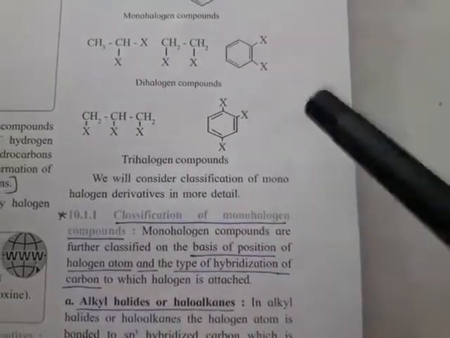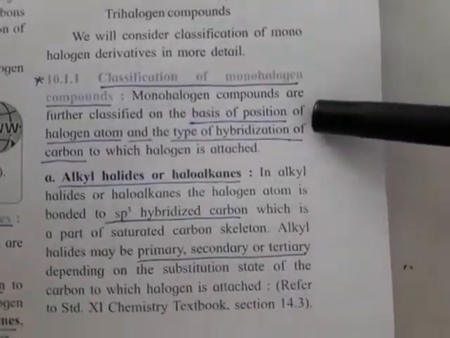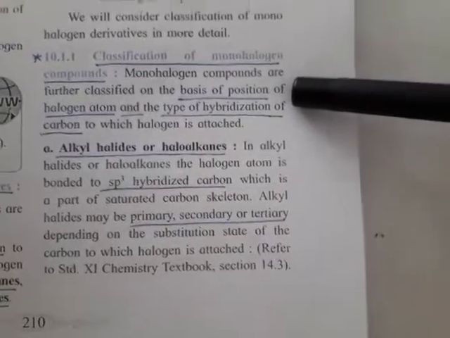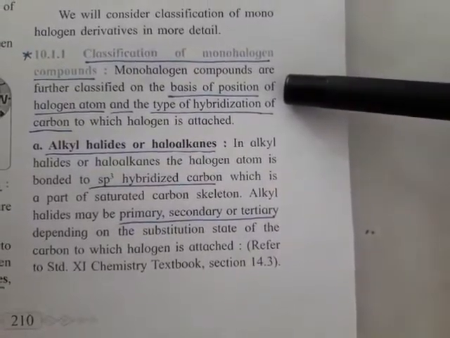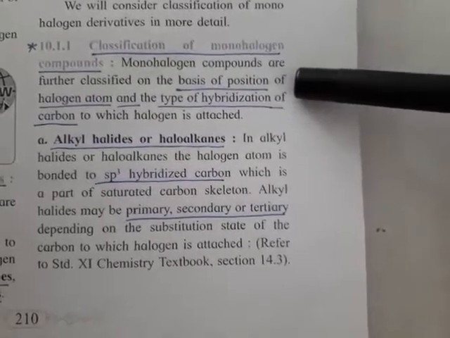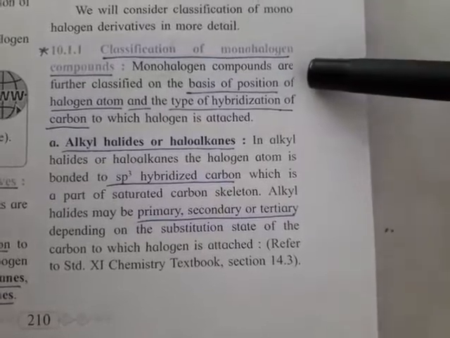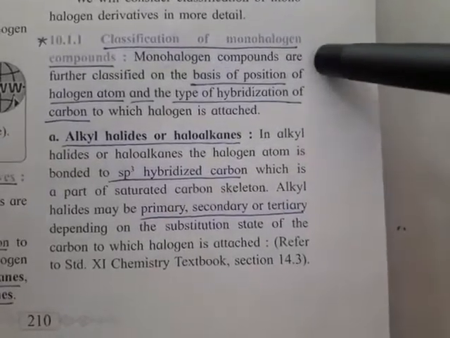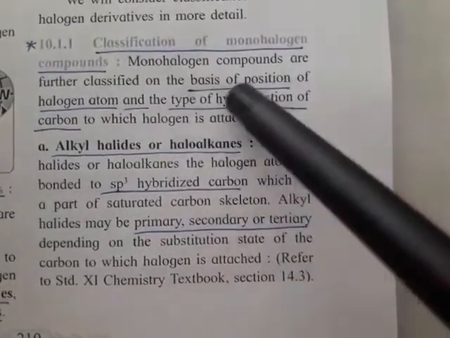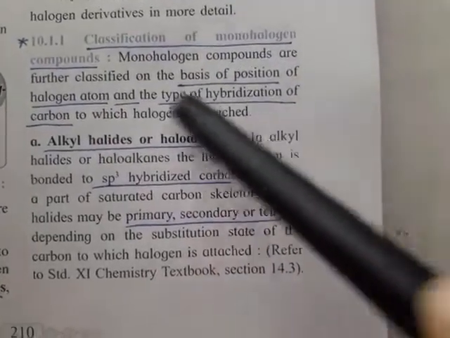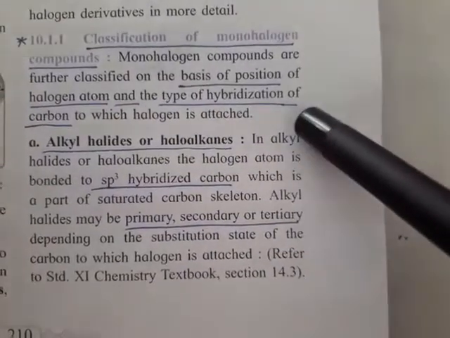Only a few uses we have to discuss at the end. So the main topic here is monohalogen compounds. Now what are the different monohalogen compounds? They have given a total of six types. Monohalogen compounds contain only one halogen atom in their structure, and they are also classified on the basis of position of the halogen atom and type of hybridization.